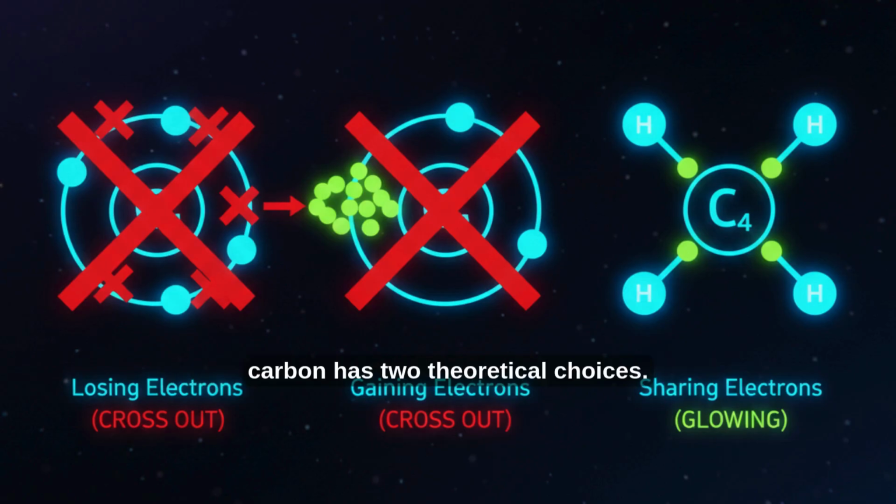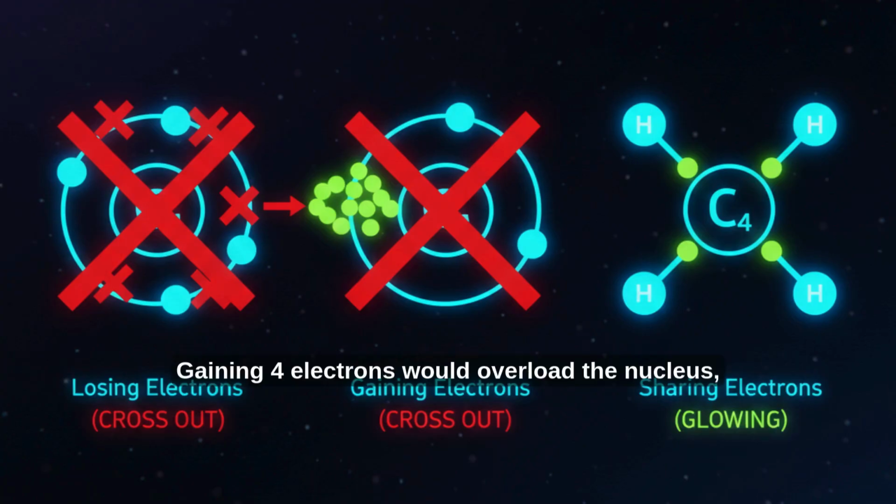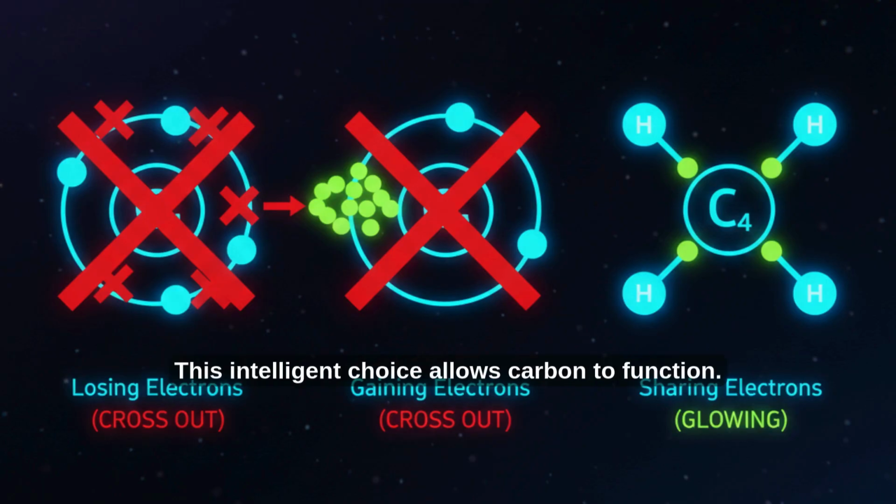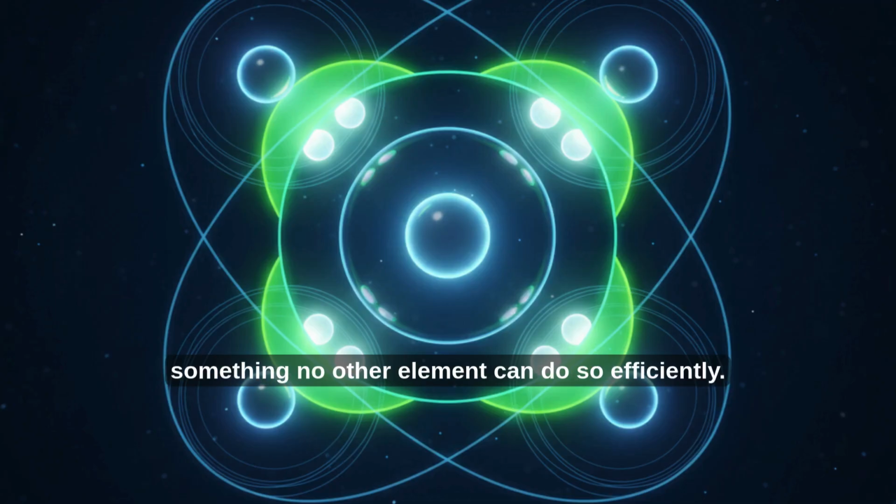At this point, carbon has 2 theoretical choices. It could lose 4 electrons, or it could gain 4 electrons. But both options are extremely unstable. Losing 4 electrons requires a huge amount of energy. Gaining 4 electrons would overload the nucleus, which has only 6 protons. So, carbon does something extraordinary. Instead of losing or gaining electrons, carbon shares its electrons. This intelligent choice allows carbon to form strong covalent bonds, giving rise to millions of stable compounds, something no other element can do so efficiently.